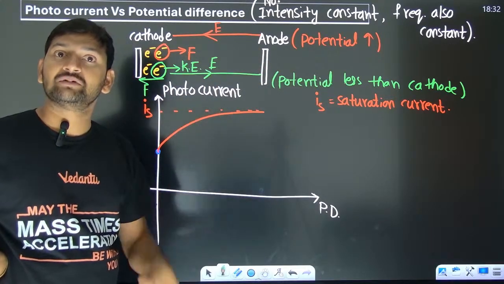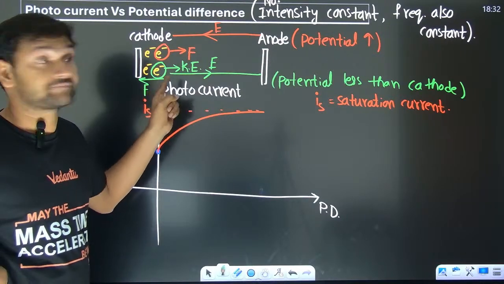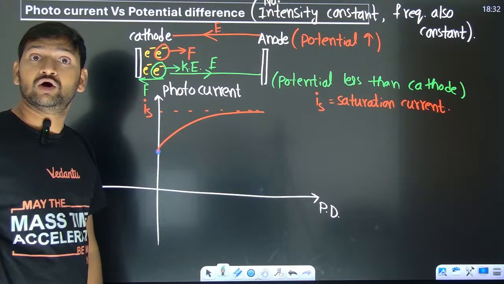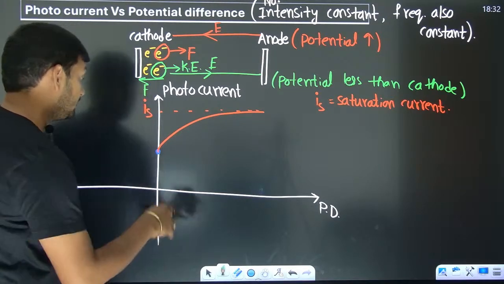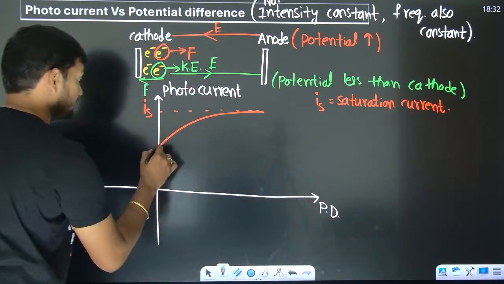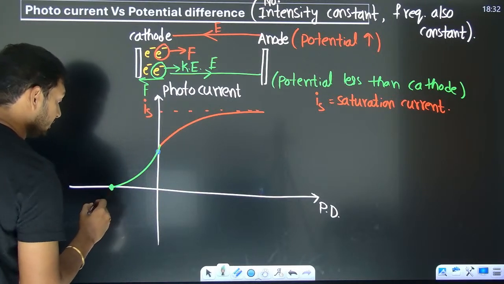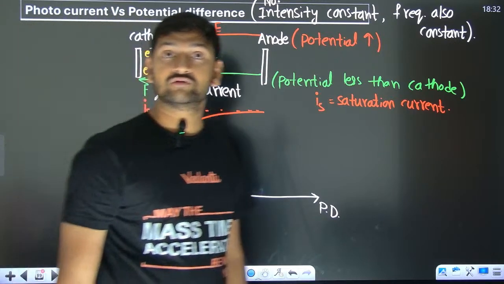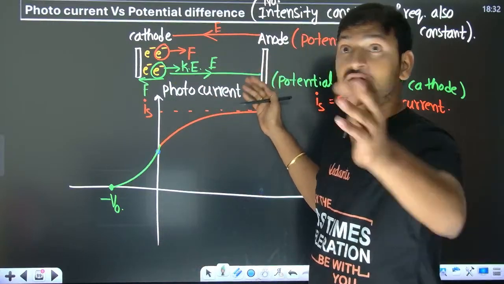That means they have some kinetic energy towards the anode plate. But now I have applied an electric field which is trying to slow down the electrons. Then current obviously has to decrease. Yes, current has to decrease. And there is a particular voltage beyond which no electron is able to reach over here.